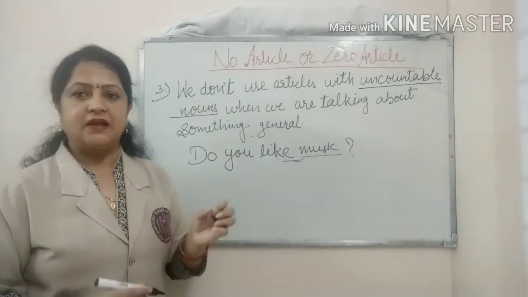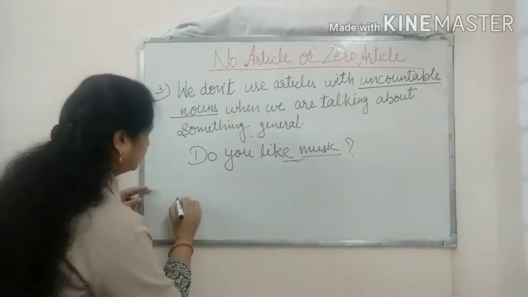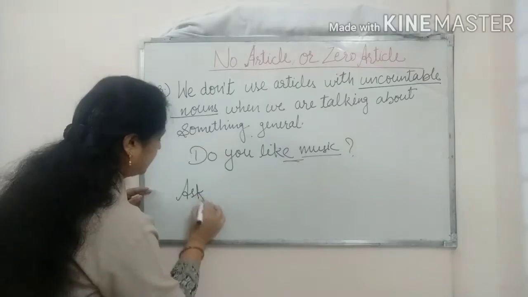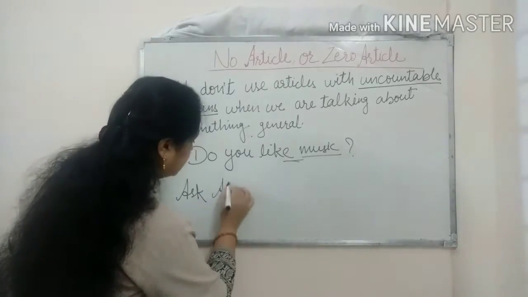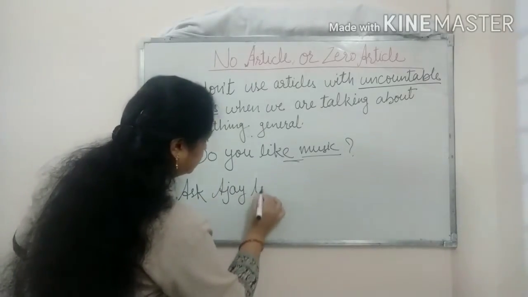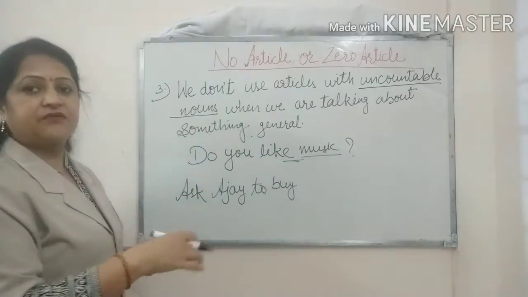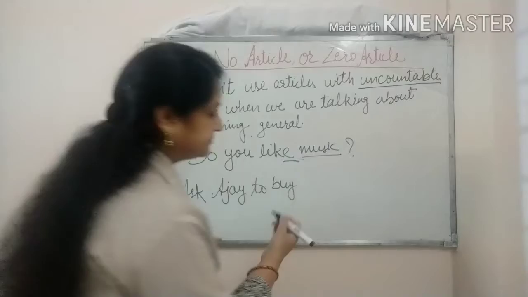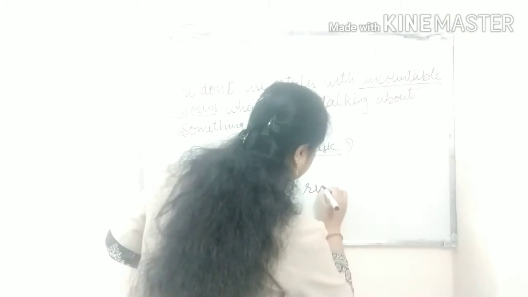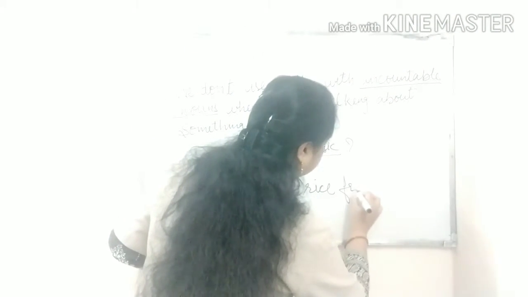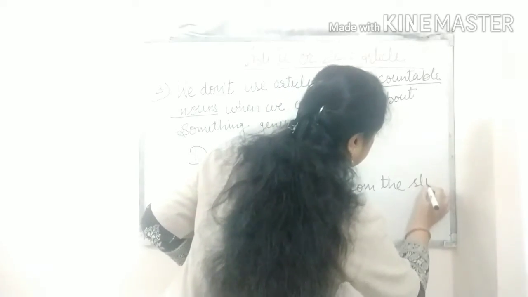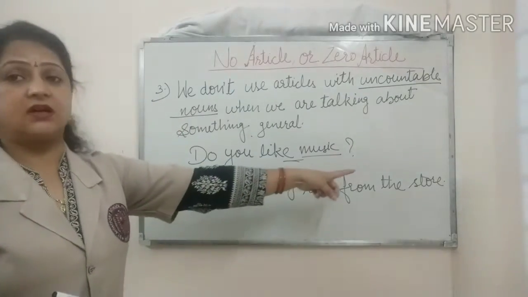Let's take one more example. Ask Ajay to buy rice from the store.